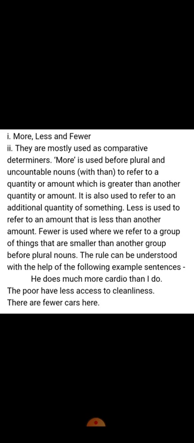More, less and fewer. They are mostly used as comparative determiners. Ravi is more intelligent than Shyam. Comparative. It is also used to refer to an additional quantity of something. Less is used to refer to an amount that is less than the other amount. That is again comparison. And fewer is used when we refer to a group of things. So, the poor have less access to cleanliness. There are fewer cars here. So, fewer is used for plural things or plural nouns.